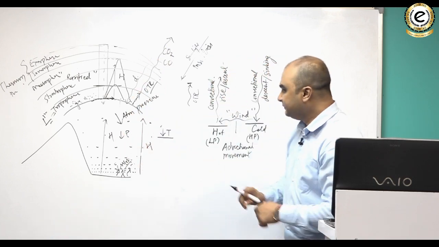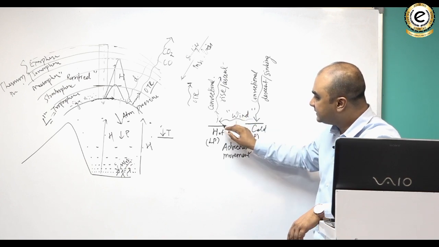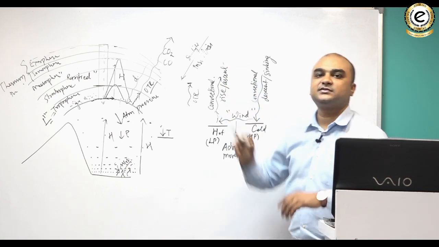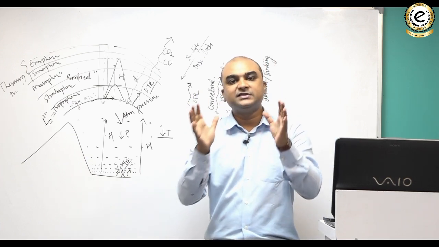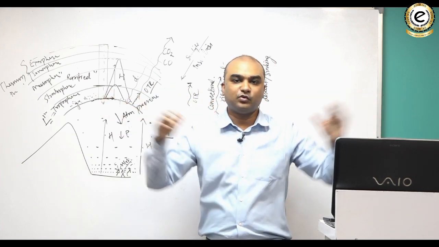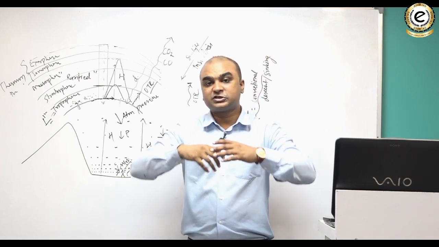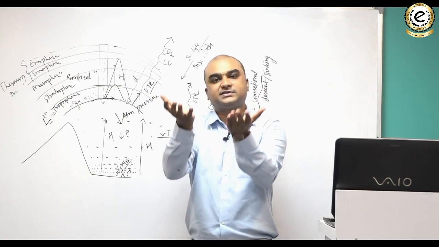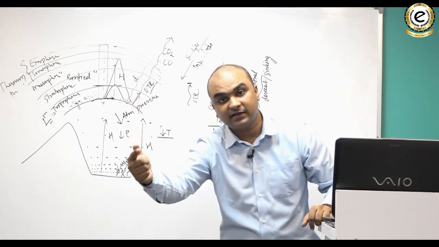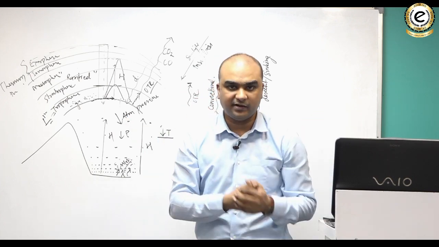Do you understand that? Now, keep this in mind, that till what height will hot air rise? Air will rise till the time it is hotter than its surroundings. If there is an air parcel, only if it is warmer than the air surrounding it will it rise, and it will rise only till the time it remains warm when compared to its surroundings.